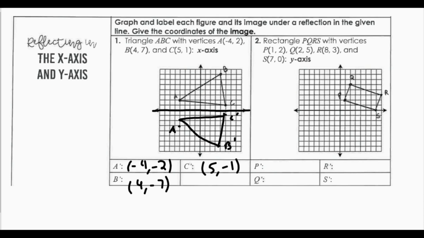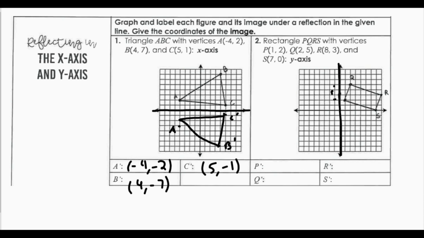Looking at number 2, I have the rectangle PQRS with the following vertices. I want to reflect over the y-axis. So again, the y-axis is this axis here. So I'm going to reflect over this line into quadrants 2 and 3. Again, I want to count the spaces from my line of reflection, and then I would move them to the left. So if my P coordinate is 1 space away, I'm going to be 1 space away from my line of reflection right here, and this will be P prime.